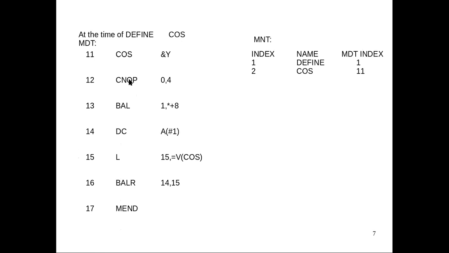Then the remaining lines of the inner macro can be copied into that, and this is the dummy value of the inner macro, so this dummy argument has to be replaced with an index marker. Here there is only one occurrence of the dummy value, so ampersand y is replaced by hash 1. Now the macro name table will become, we have to store the second inner macro details also. The second macro, or the inner macro name, is cos, and we can see the definition of the inner macro cos at index value 11 of the macro definition table.